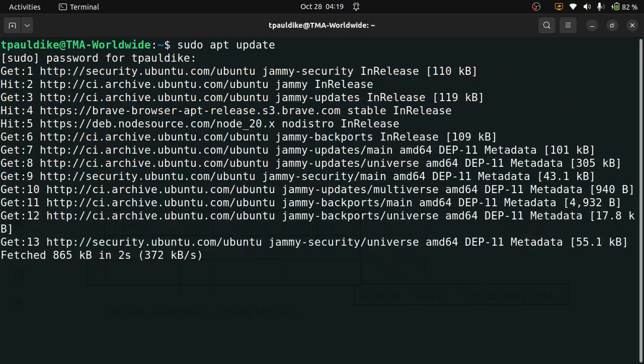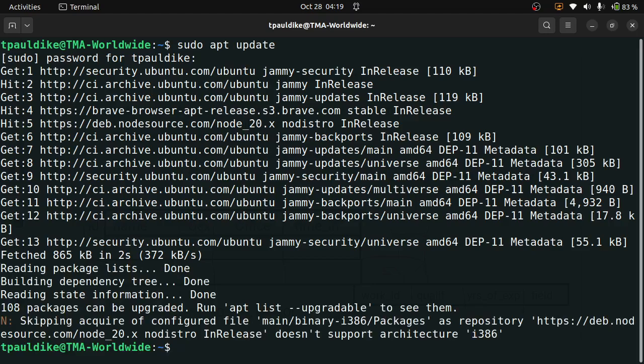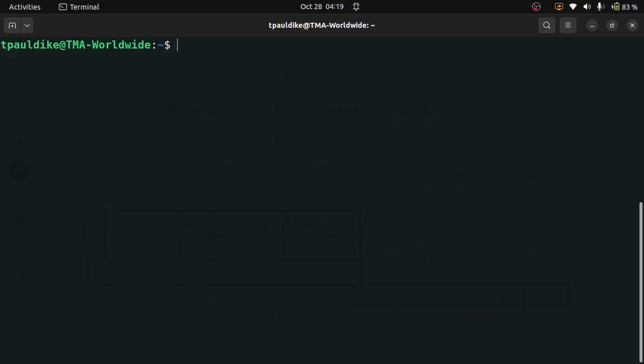Okay, so it gets updated, and the next thing you do after updating is to clear the screen. Go sudo apt install mysql-server.